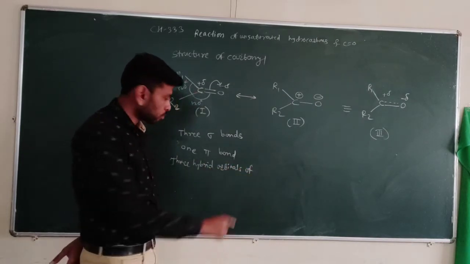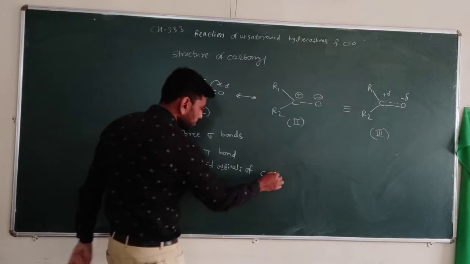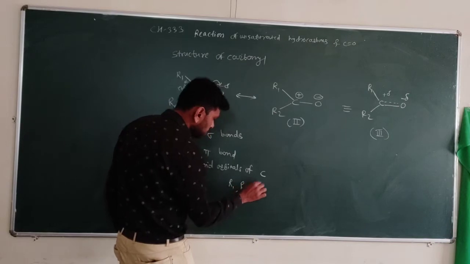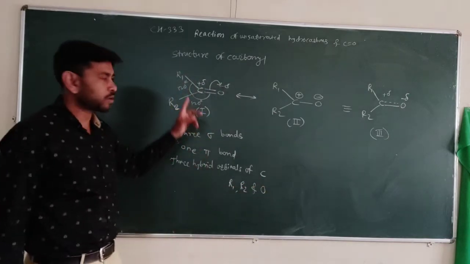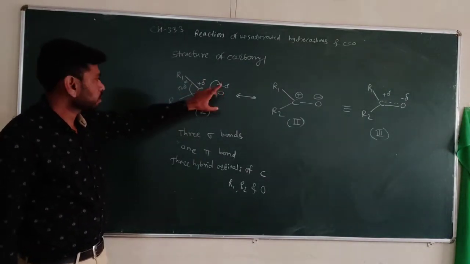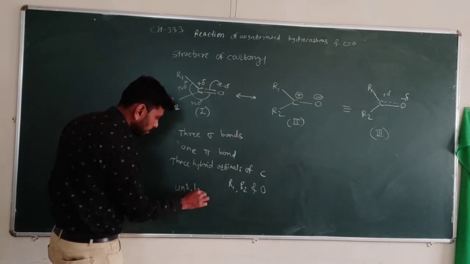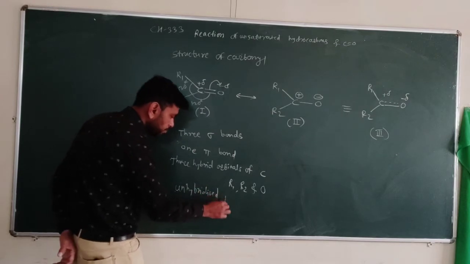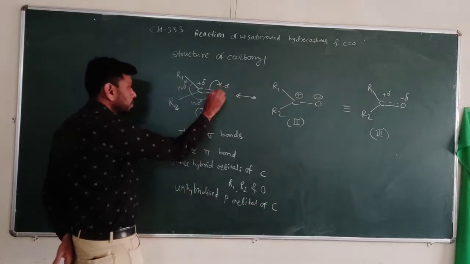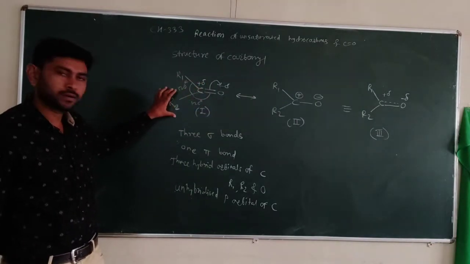So 3 hybrid orbitals of carbon form 3 sigma bonds, one with R1, another with R2 and another with oxygen. And the unhybridized p orbital of carbon forms a pi bond with the p orbital of oxygen. So this is the actual structure of the carbonyl compound.